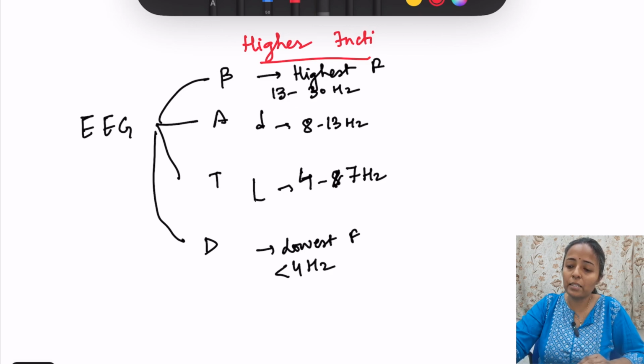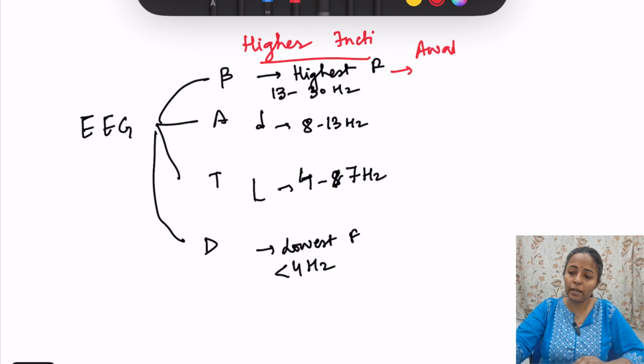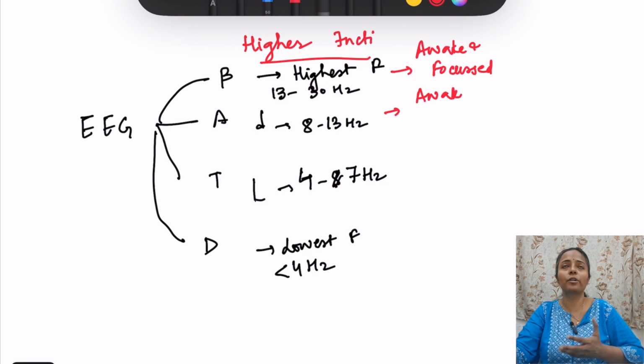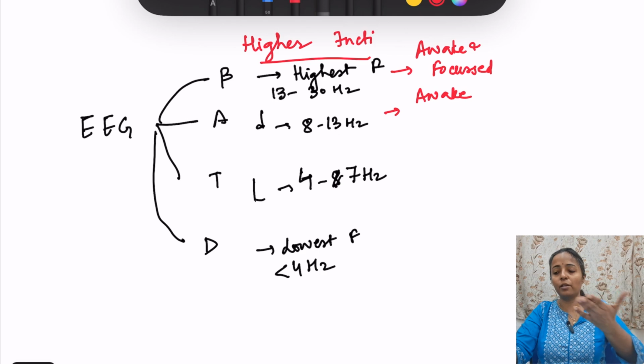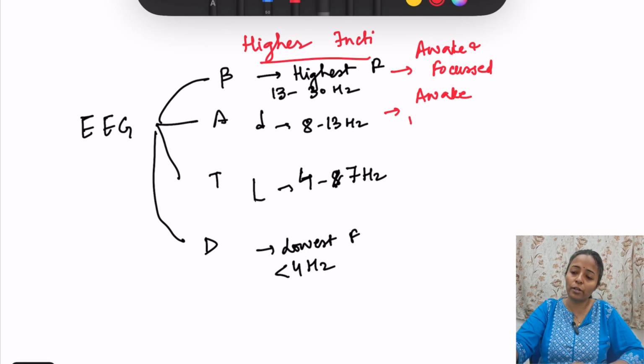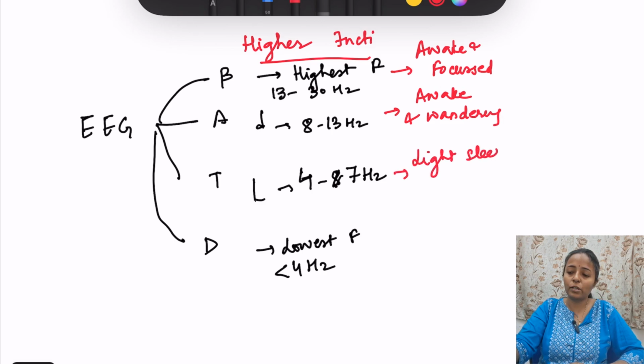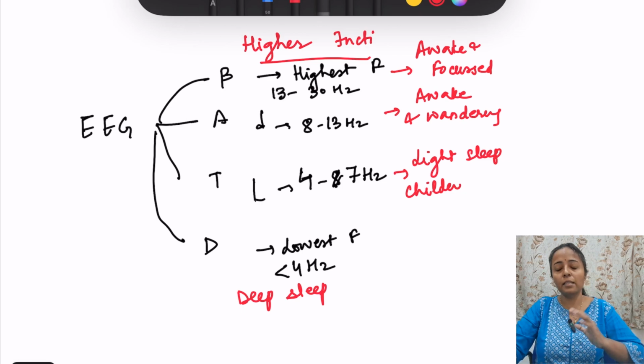So beta, when does it occur? That occurs when the mind is active, okay, awake and focused state. That is beta. Alpha is awake but wandering, the mind is just wandering, you are not paying attention. So what is the wave in your brain depending on whether you are focused or wandering? Awake and wandering is alpha. Theta waves are in light sleep and also in children, and delta waves are during deep sleep. Okay, then areas in the brain are also important.